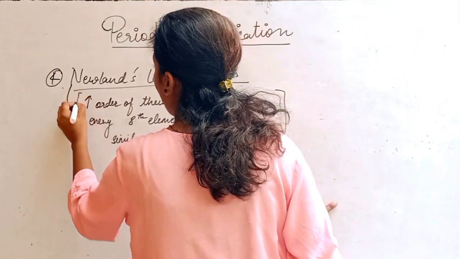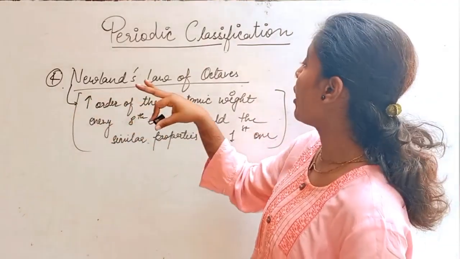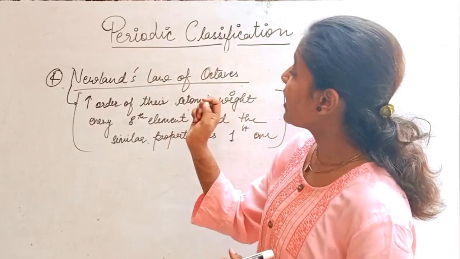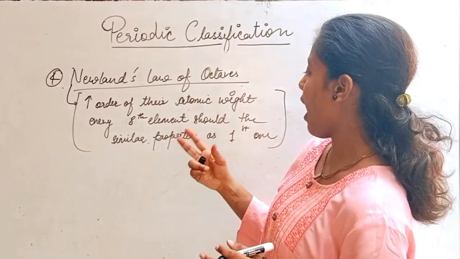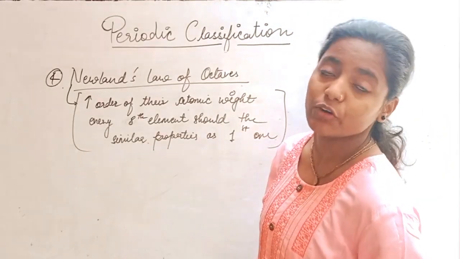So Newlands' law of octaves says group the elements in increasing order of their atomic weight such that every eighth element should have properties similar to its first element.